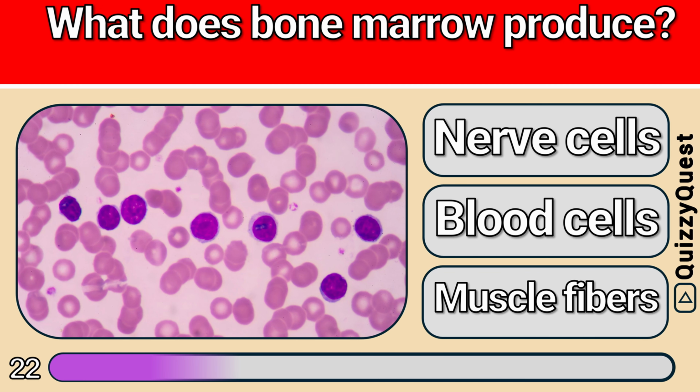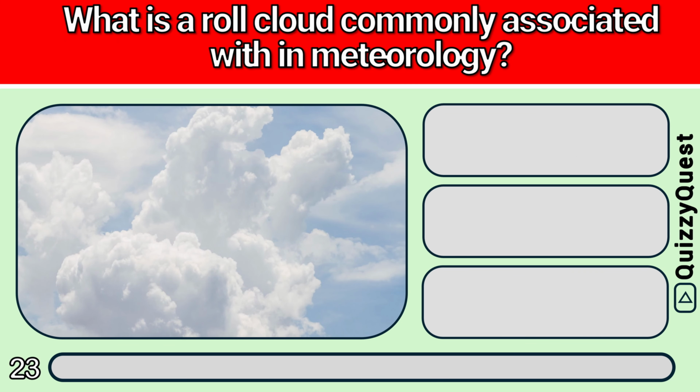Is it A, nerve cells, B, blood cells, or C, muscle fibers? It is B, blood cells. What is a roll cloud commonly associated with in meteorology?